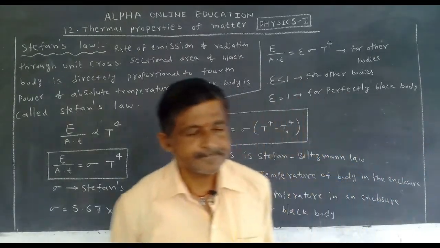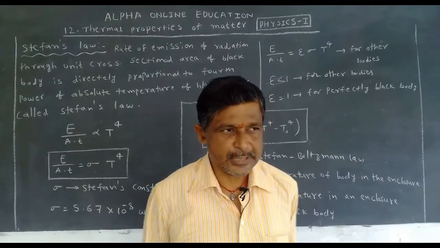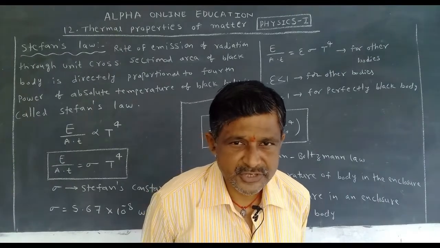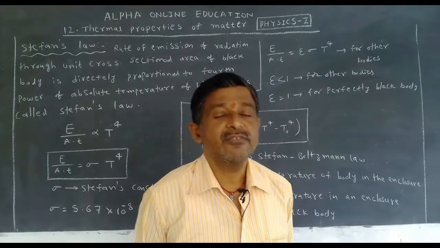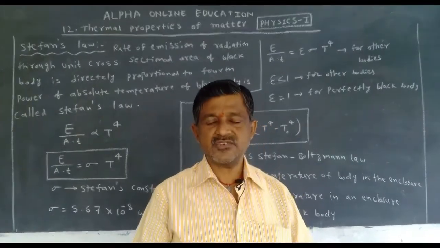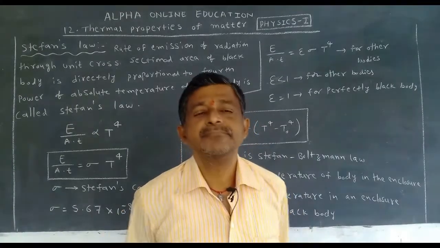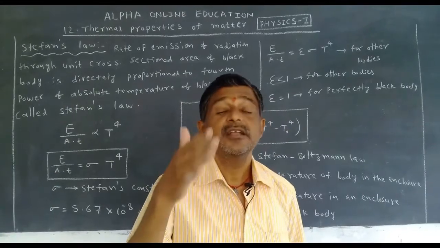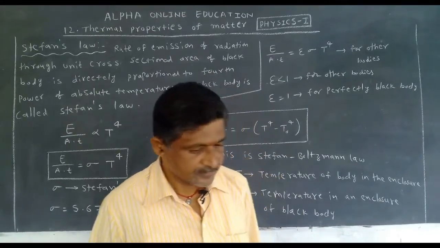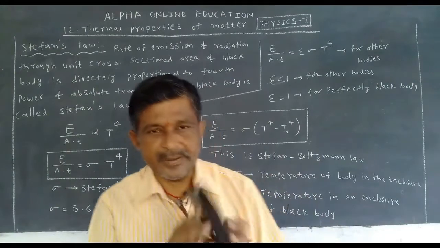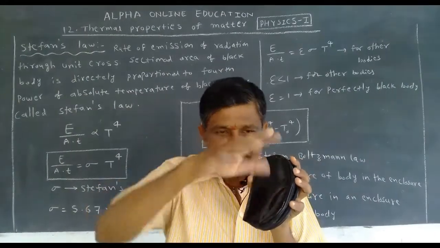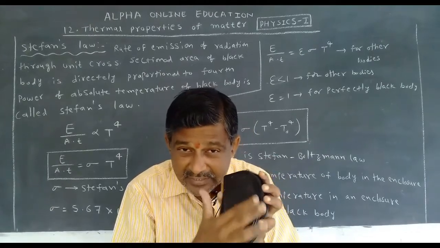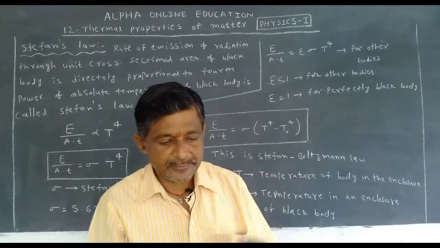Generally, Stefan's law says the emission depends on the fourth power of absolute temperature, but only for black bodies. If it is not a black body, the emission of radiation depends on which factor? Just imagine this is a black body. The energy emitted only depends on its temperature if it is a black body.